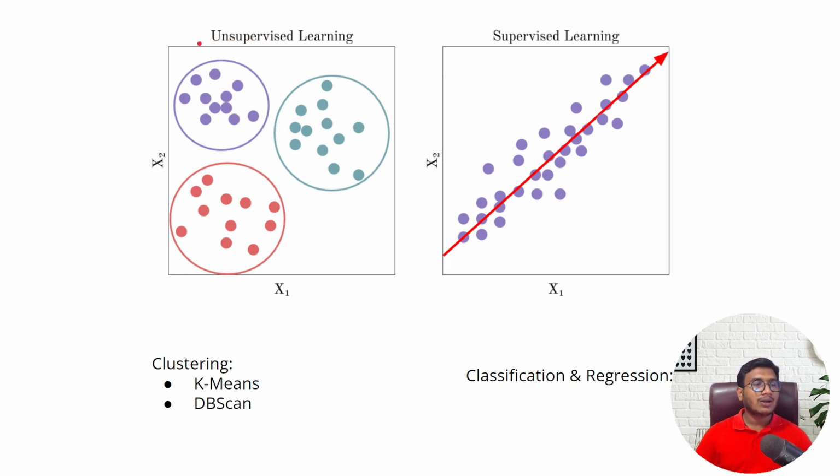On the other hand, we have another learning called unsupervised learning. In unsupervised learning, we perform something called a clustering technique. Let's say here we are only giving the X data, that means the input data. And my model will try to make clusters. Let's say this is one cluster, this is another cluster, this is another cluster. That's how it separates my data and finds the relationship between the data. This is the idea.